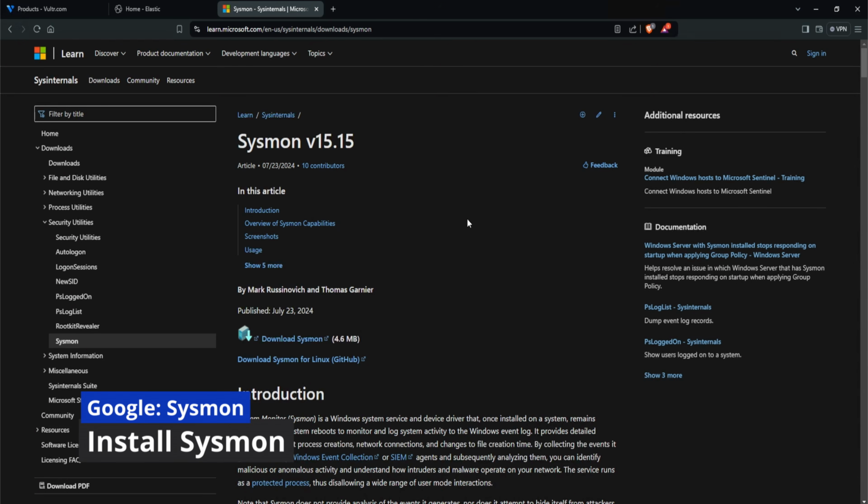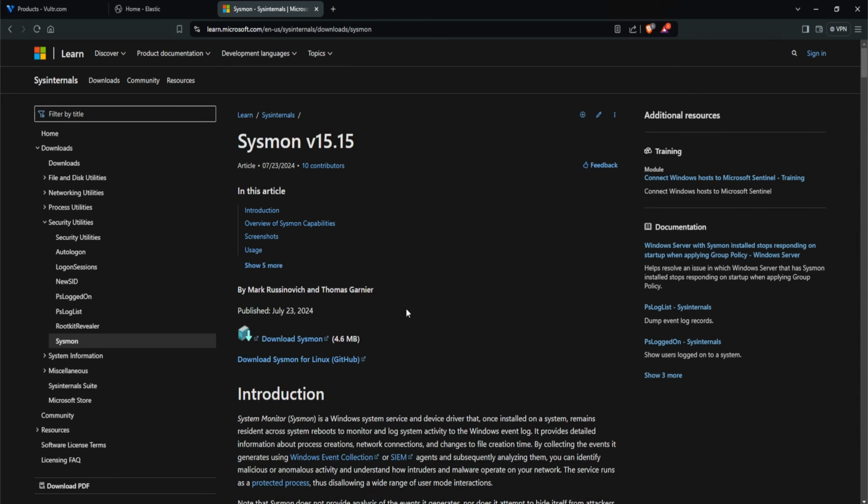Let's get started. The first thing you want to do is Google Sysmon and then select the first link, which is the learn.microsoft.com. For today's objective, we are going to be installing and configuring Sysmon on our Windows Server machine that we spun up. And again, as of recording, Sysmon's version is version 15.15. Now, depending on when you're watching this, it might be a newer version, but the process for installing and configuring Sysmon should be the same.